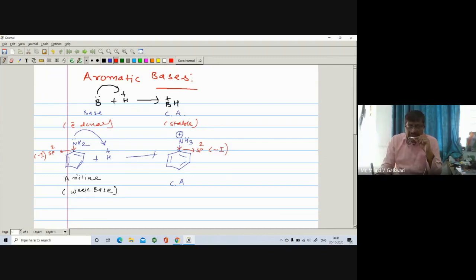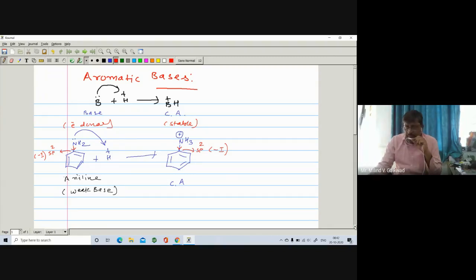So again the electron density on the nitrogen is pulled toward this sp2 carbon. So the intensity of the positive charge increases, so it becomes less stable. So due to the minus I effect, it destabilizes the conjugate acid. That's why it will not convert into the conjugate acid very easily. So it is found to be a weak base.